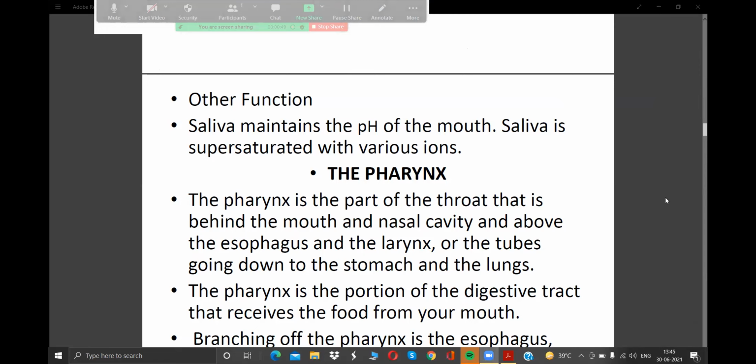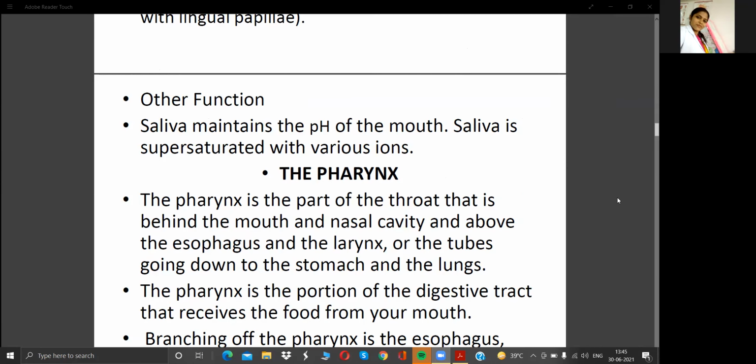Okay, last class we discussed the digestive system. Today we are moving to the continuation of that system. We are reaching the next part of the digestive system, that is the pharynx. The pharynx is the part of the throat that is behind the mouth and nasal cavity and above the esophagus and the larynx. You can see where the pharynx is located.